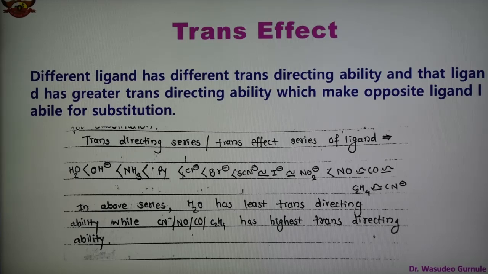So substitution in a square planar complex, or the trans effect, depends upon the group attached to the metal in the complex. Different ligands have different trans directing ability, and here one series is given, from lesser trans directing ability to the most trans directing ability.